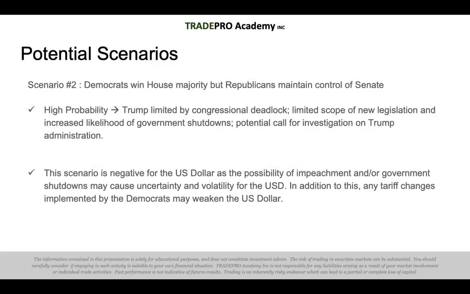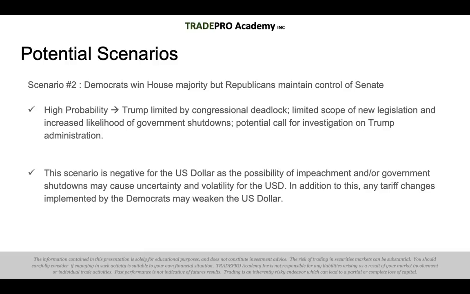The second potential scenario is that the Democrats win the House majority, but the Republicans maintain control of the Senate. This is the most favored result as per the polls in the mainstream media, and this would result in Trump being limited by congressional deadlock. There would be a limited scope of new legislation going through, and an increased likelihood of a government shutdown, as well as potential calls for investigation of Trump's administration.